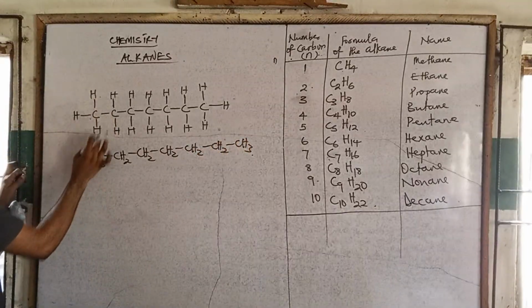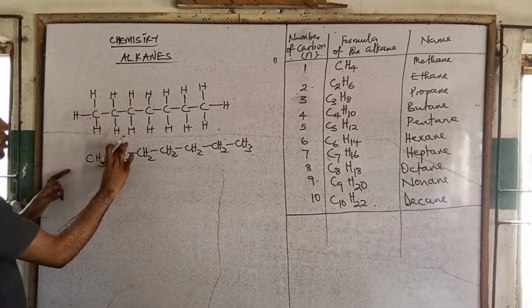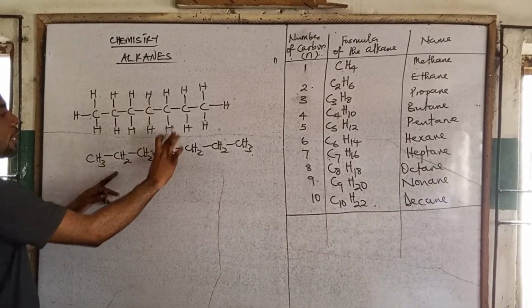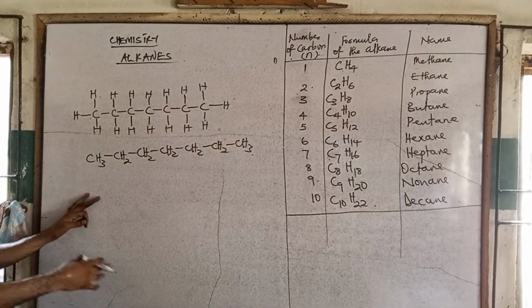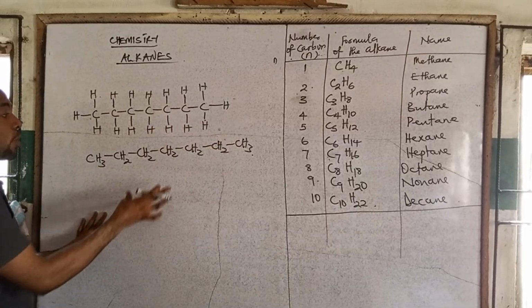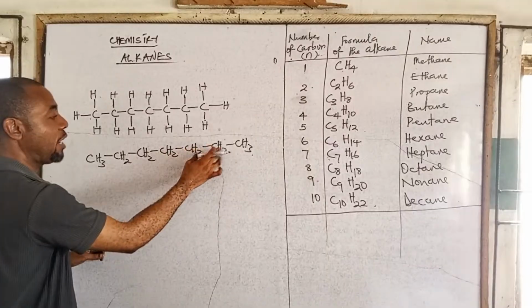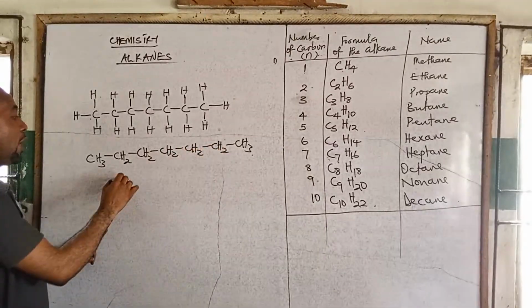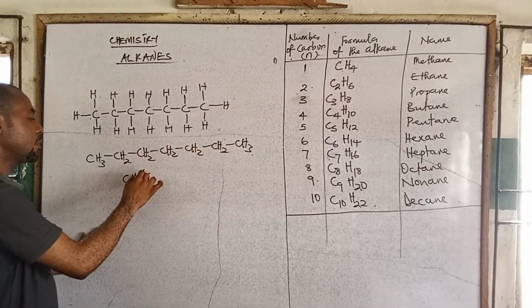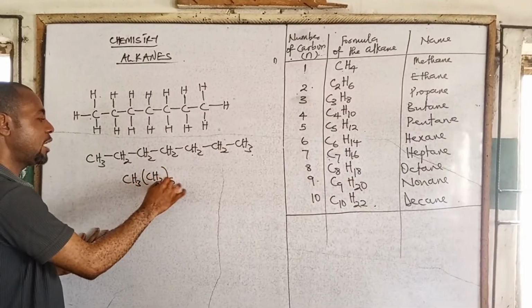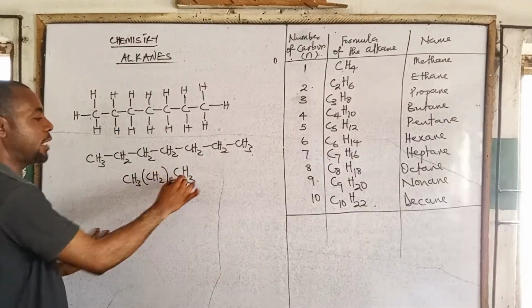So these 3 hydrogens here, these 2 hydrogens on this carbon, these 2 on this carbon, and so on. Now we can still condense further, right? We explained that 1, 2, 3, 4, 5, the same thing. So I can just write it like this: CH3, CH2 five times, CH3.